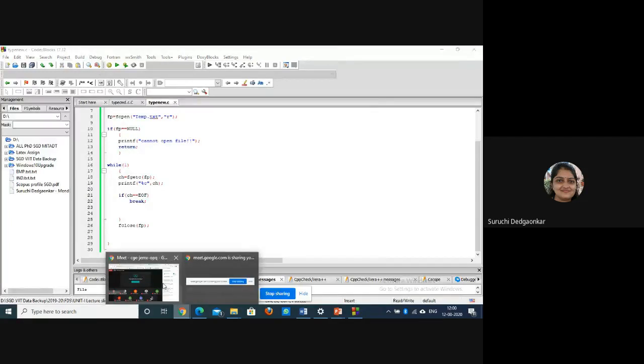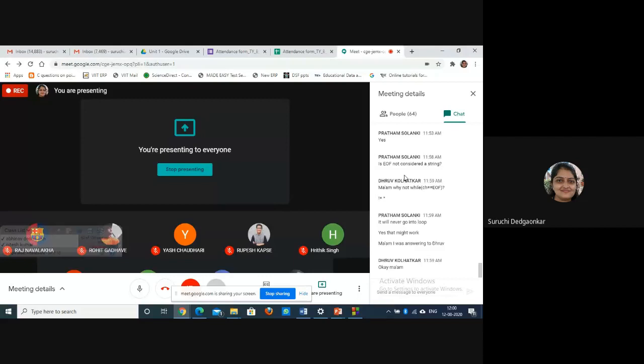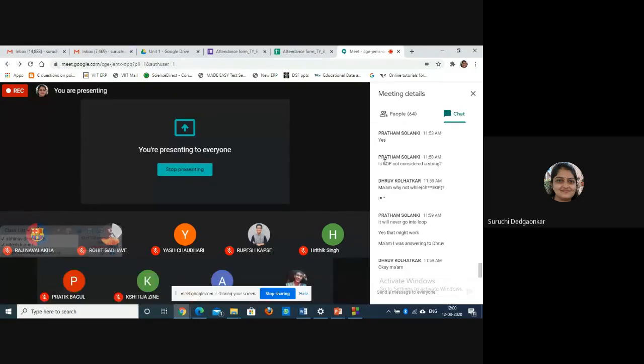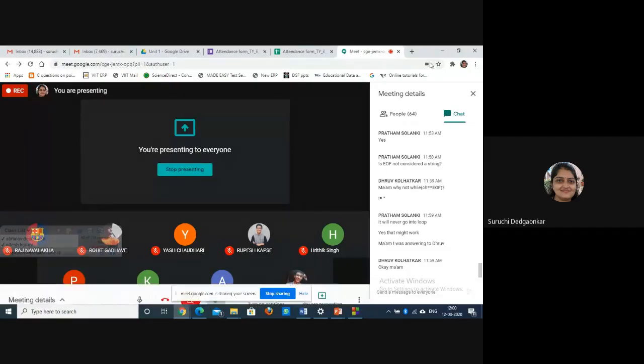Using the fgetc function, you can read from the file. EOF is not considered a string. EOF is for file only. It is a marker for file only. Okay, end of file, that macro it is.